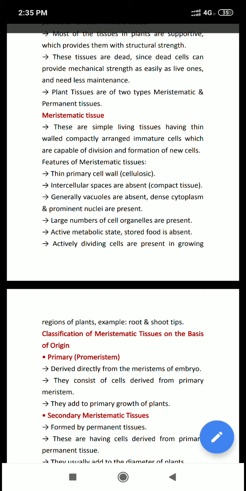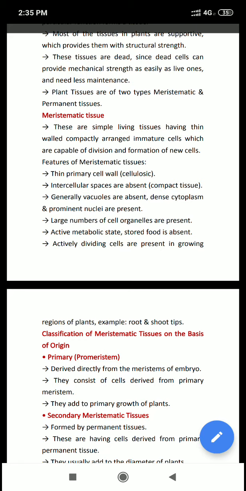First, bacha, they have a thin primary cell wall which is made up of cellulose. Now their intercellular spaces are absent. Intercellular spaces are absent means, what is intercellular? Intercellular means the space between the cells, you can say a kind of void. Basically intercellular spaces are absent in meristematic tissue as they are tightly packed.